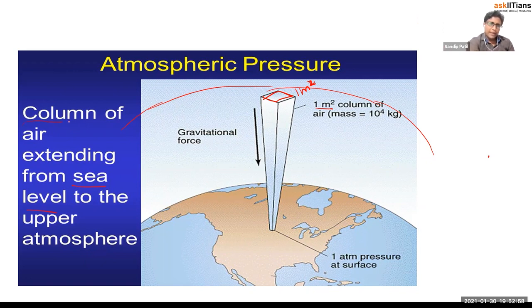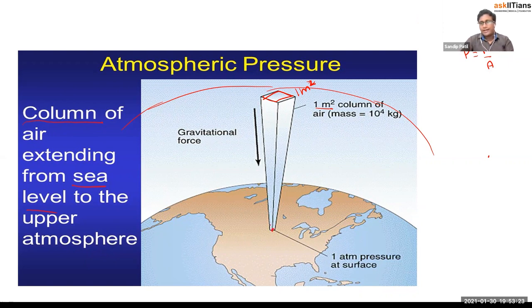Okay, so this is the column of air for the whole atmosphere, right? And for this column, obviously, we know the pressure means there is force and there is area. So obviously we will need some area. Therefore, we are considering this column of the atmosphere, so the area will be 1 meter square. This column is going to create some pressure.